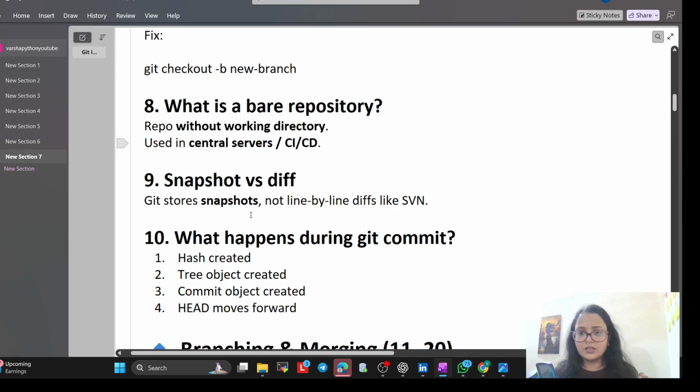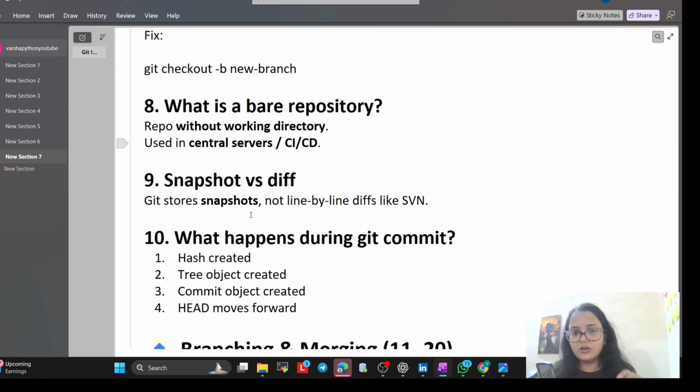Now, snapshot versus diff. What is the difference? Git stores snapshots, not line by line diffs like SVN. Old tools save that line 5 changed to X, and Git saves a mini photo of the whole file. That is why Git is so fast at switching between versions.